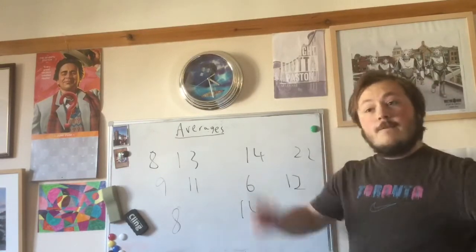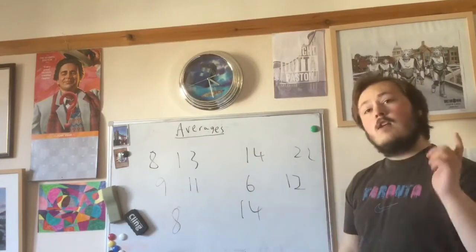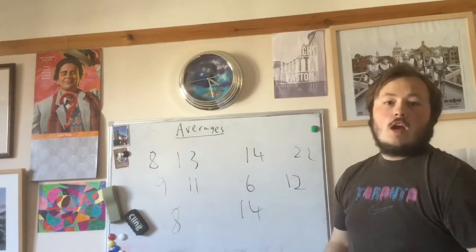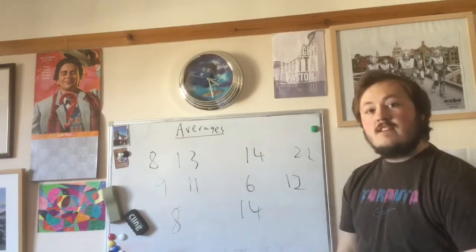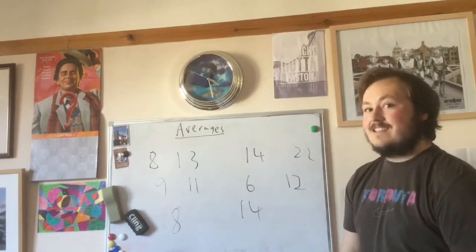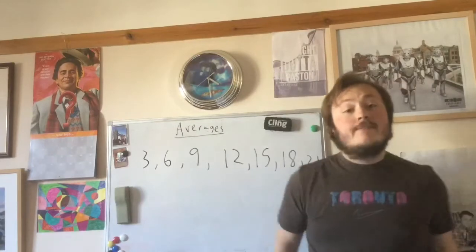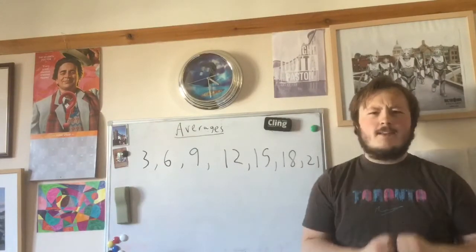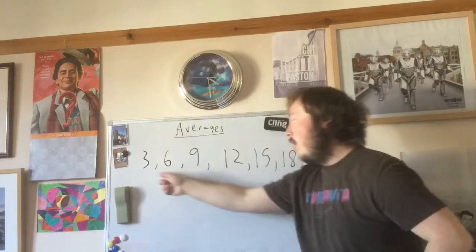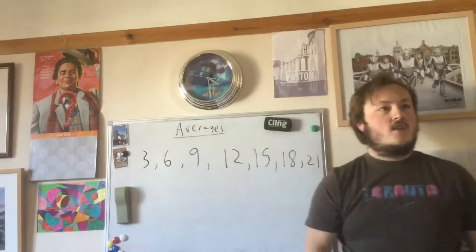So we're going to forget about the mode for now, and we're now going to be looking at another average and another set of data and another set of circumstances where this average can be used. Let's get into it. Now, I have a set of 7 numbers. Yes, it might be the 3 times table, pure coincidence. Now, all of these numbers each appear once, so there's no mode.